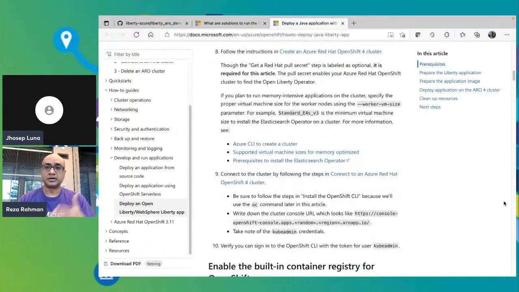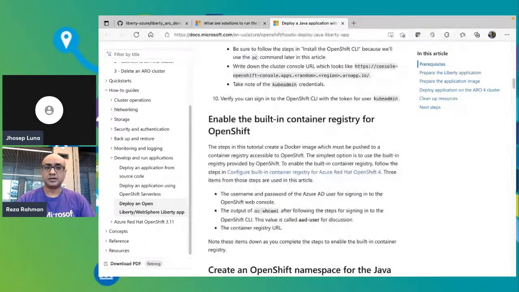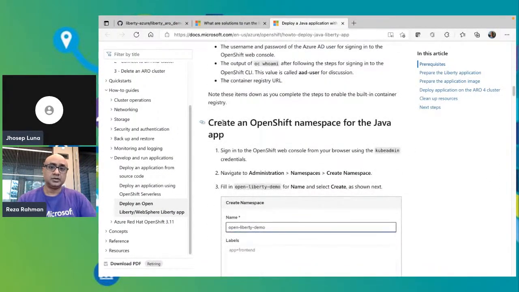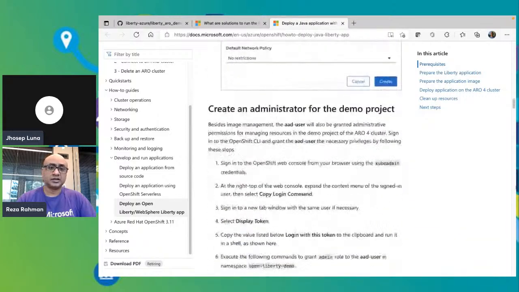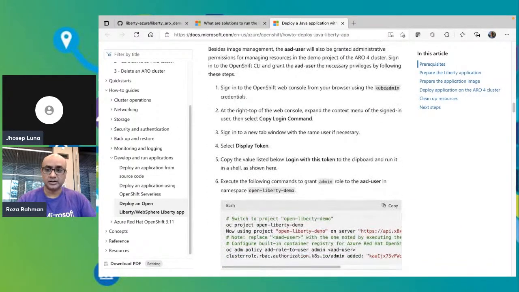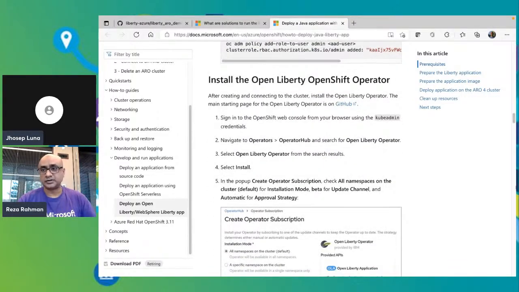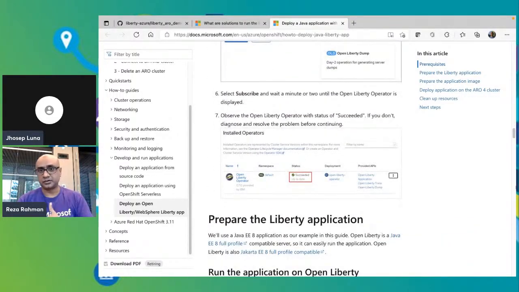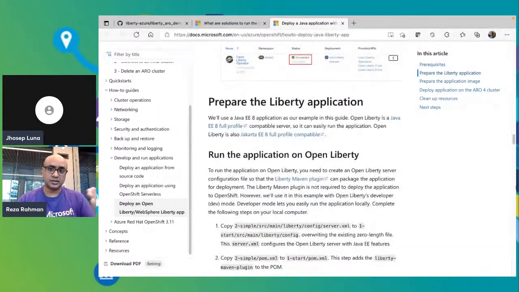So first you create your OpenShift cluster, as you can see from this link number 8. Then you have to connect your Azure Red Hat OpenShift with the OC command locally, and then you have to enable the built-in container registry. There's step-by-step instructions on how to do that. You need to create an OpenShift namespace. You then need to set up an administrator using Azure Active Directory, and then you need to install the OpenShift operator and so on. And then after you do all of that, then you go ahead and deploy your application.